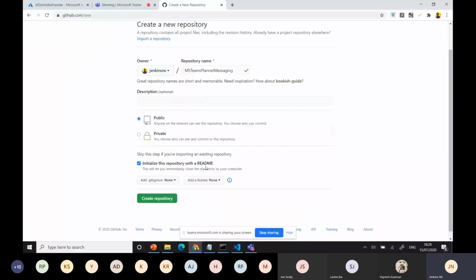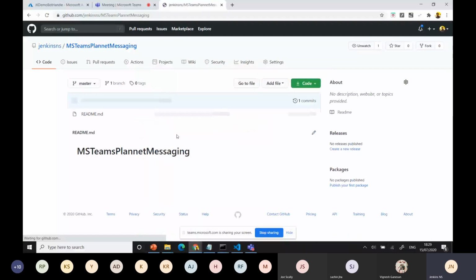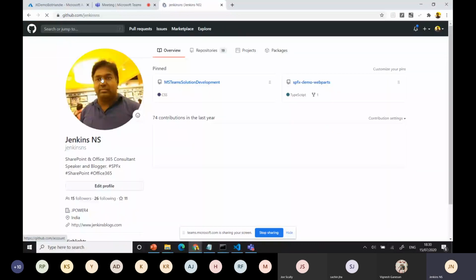I'm initially creating it with a readme. For data privacy, I used public. Okay, anyone can access it because this is for demo purposes only. Otherwise I would use private, because I have an account that can do private also. Okay, when we get this, we have the application with the readme and everything. Right, we have the repository. Now everything is ready, right?